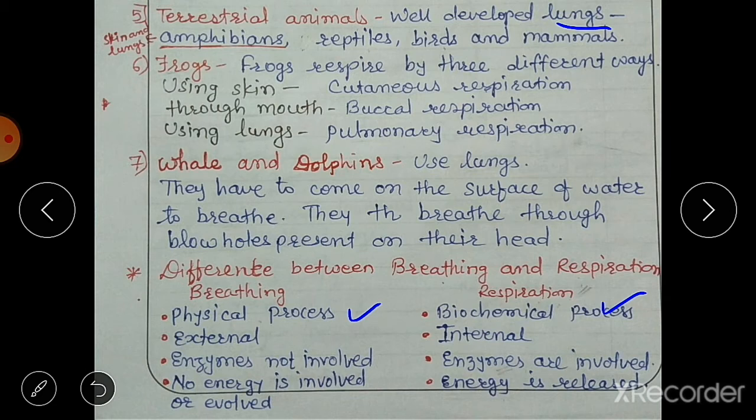Then breathing is external, while respiration is internal. In breathing enzymes are not involved, while in respiration enzymes are involved. During breathing no energy is involved or evolved. There is no involvement of any energy in breathing, but we have read that in respiration energy is released. Respiration is the process by which our body produces energy. So this is the difference between breathing and respiration.